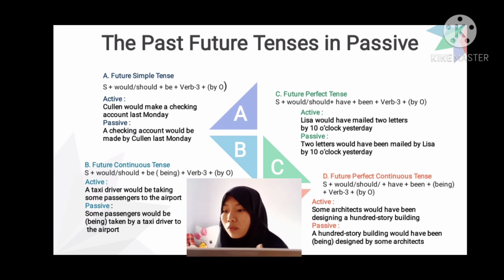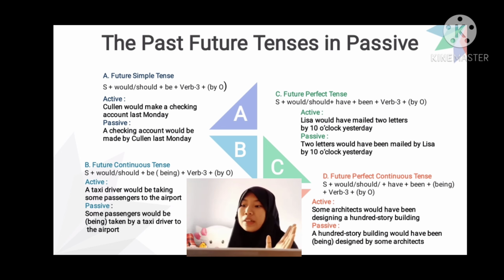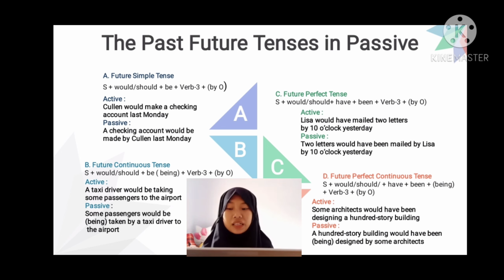Would make: would and make is the verb. It is verb 1, and verb 3 of make is made. A checking account is the object. Object in active is subject in passive sentence. So checking account, we have to move it to the first words in the passive sentence. Okay, the passive sentence is just like this: a checking account would be made by Colin last Monday. Last Monday is the time signal. Okay, get it?